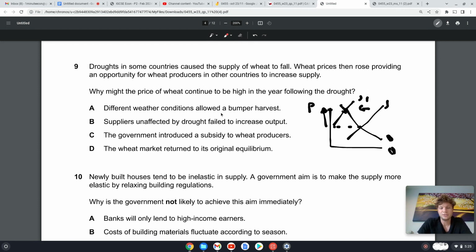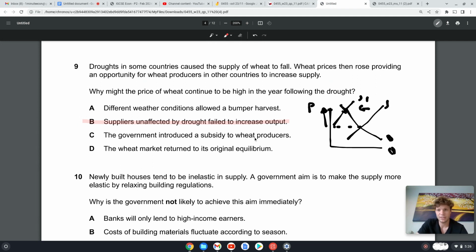Different weather conditions allowed a bumper harvest, so that means a big harvest of wheat, more wheat than average. So if there was more wheat, supply would increase, price would decrease. So that's not going to be the answer. Suppliers unaffected by the drought failed to increase their output. Yeah. So there wasn't an increase in supply. That means prices stayed high. C, the government introduced a subsidy.